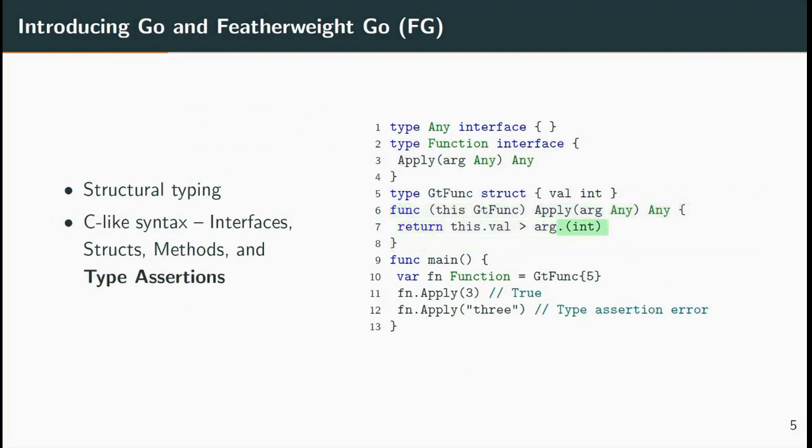Finally, type assertions, or casts, convert one type to another. Here, the any-typed variable arg is asserted to int. The validity of the assertion is tested at runtime, and if it is not possible, then a type assertion error is produced. The program entrance function, main, first successfully calls GreaterThanFunc.apply on the integer 3, but when the string literal "3" is given to the same function, a type assertion error is produced at runtime. This is because the assertion from string to int fails.